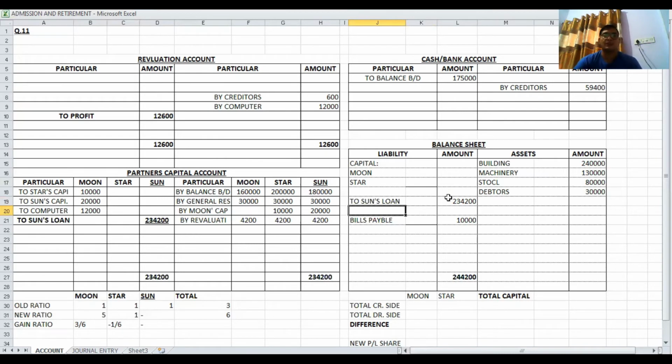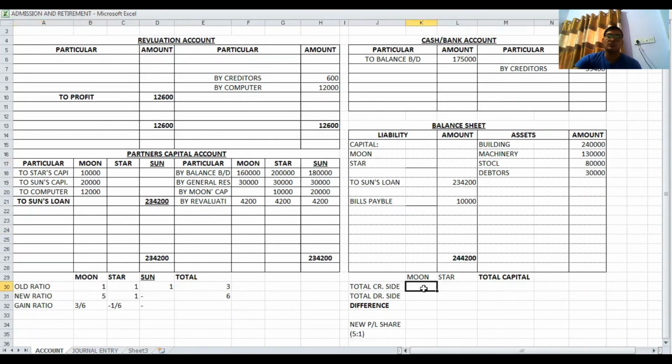Then after, we have to close the total of Moon's capital and Star's capital. But as per adjustment 4, after the retirement of Sun, the difference stood as a loan. They wrote that Moon and Star will maintain their capital. So first of all, we have to find the capital. Capital means the difference of this partner's capital. So first of all, we have to do a total of credit side from which we deduct the total of debit side, and the difference is called capital.